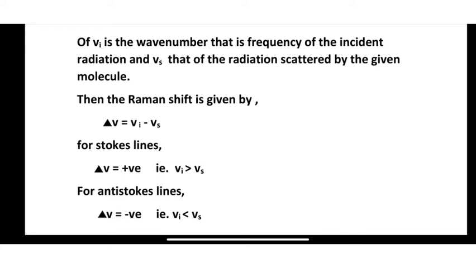For Stokes lines, the change in frequency is positive, that is, the incident frequency is greater than the scattered frequency. For anti-Stokes lines, the change in frequency is negative, that is, the incident frequency is less than the scattered frequency.